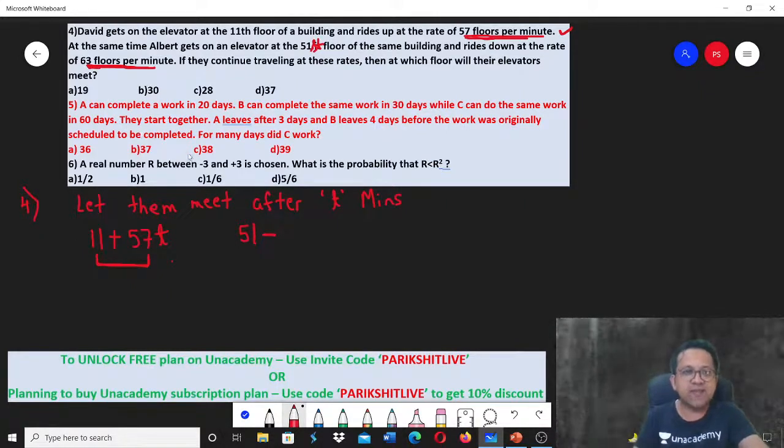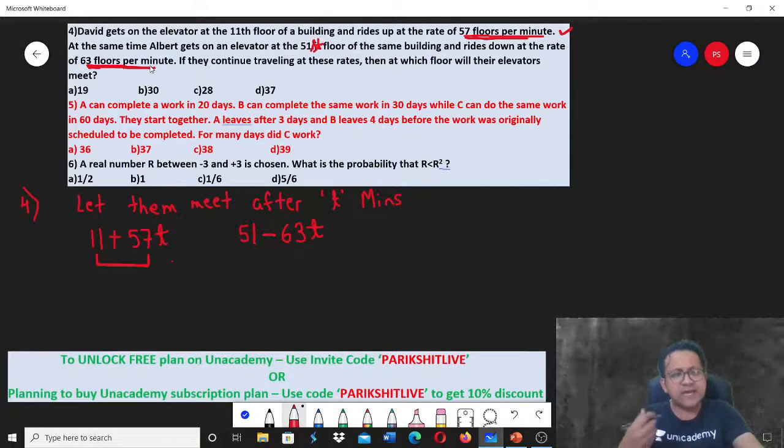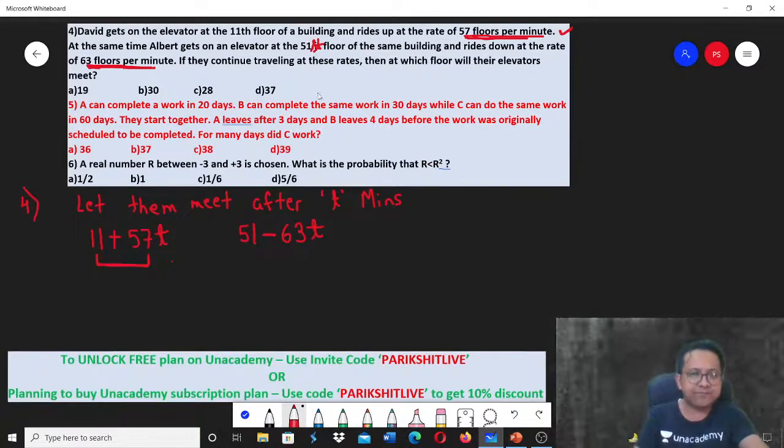So can I say in that case that would become 63 into t? Remember, what is the distance? Distance is nothing but speed into time. So if my speed is 63 floors per minute, let's say t is 5, then at the end of 5 minutes I would have covered 63 into 5 floors. If it is 2 minutes, then it will be 63 into 2. Both of them are equal because this is nothing but the floor at which the two people are after t minutes.